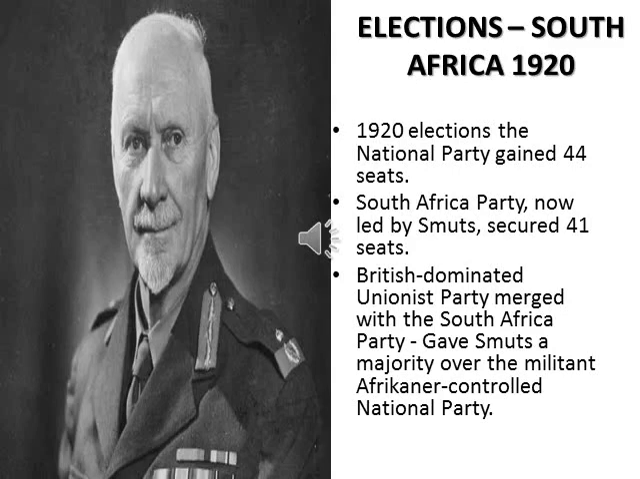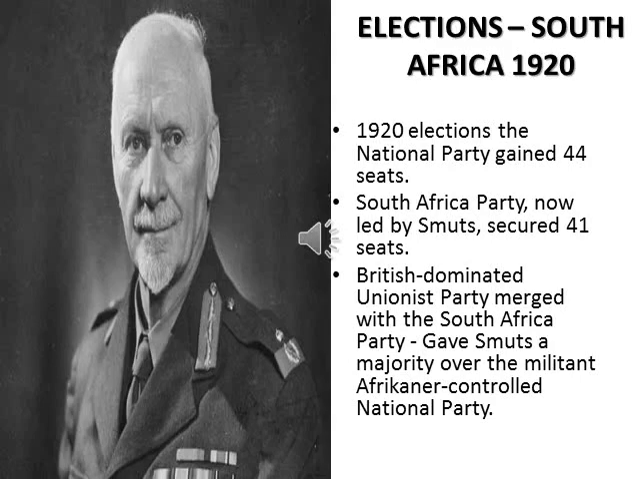In the elections held in 1920, the National Party, which was formed under Herzog, gained 44 seats. The South Africa Party, now led by Smuts, secured 41 seats, while the National Party, the militant section, gained 44 seats.